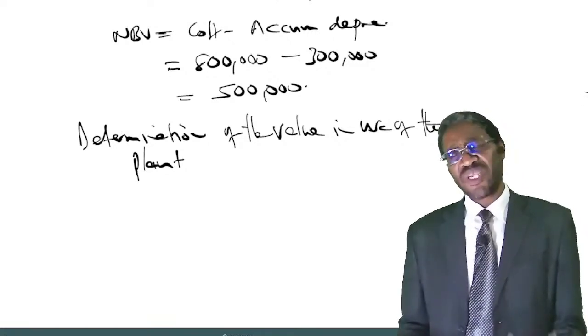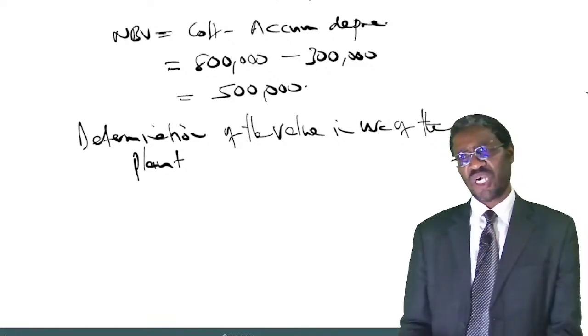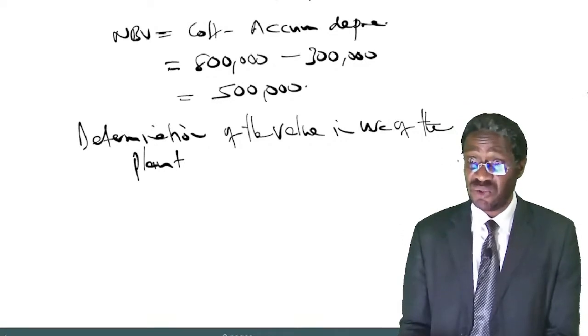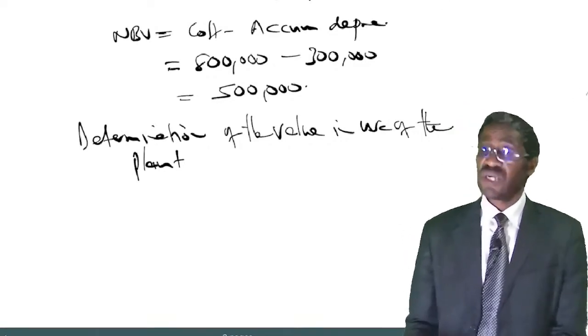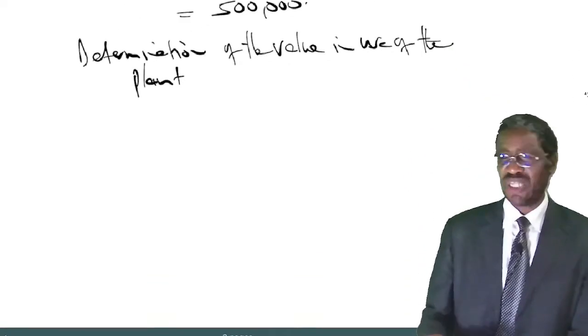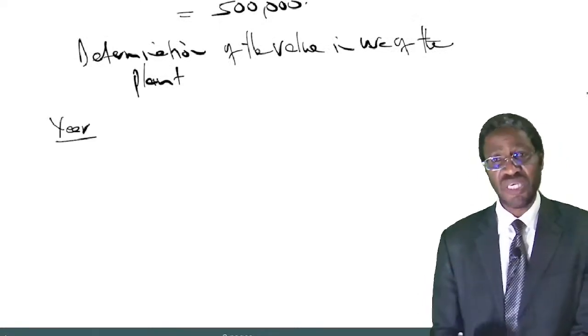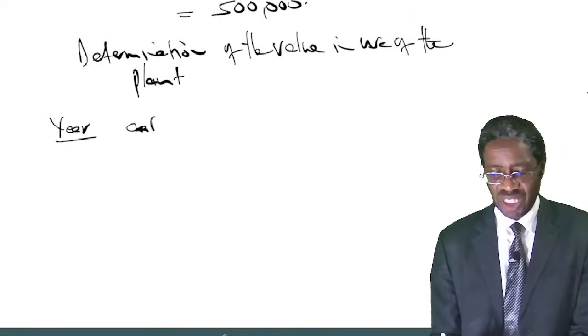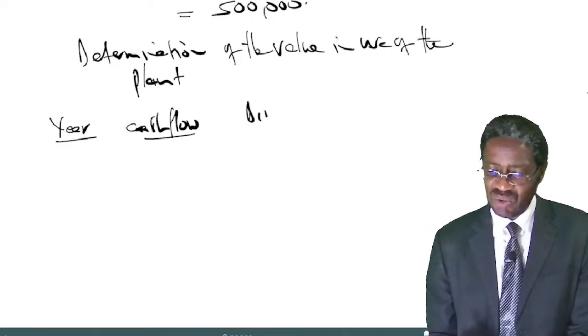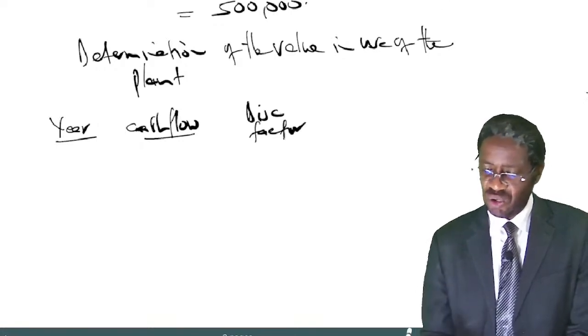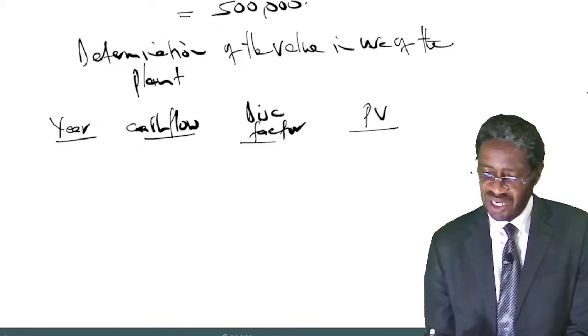Of course, we want to get the present values of those future cash flows. And to get the present values, you can do a table. You have a column for the year, a column of the cash flows, a column of the discounting factors, and a column of the present values.